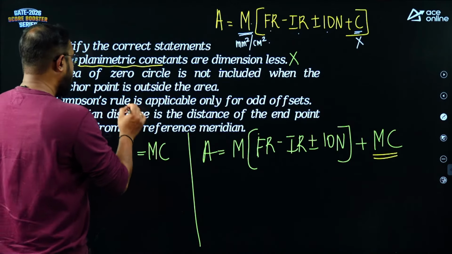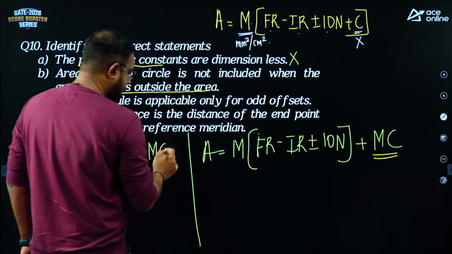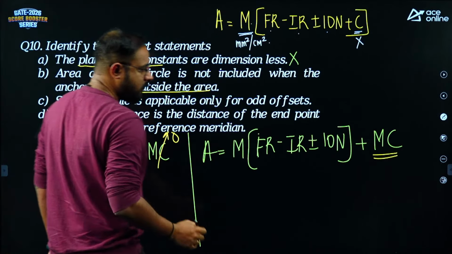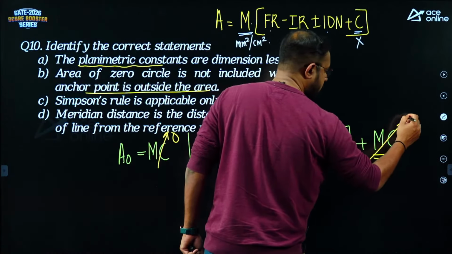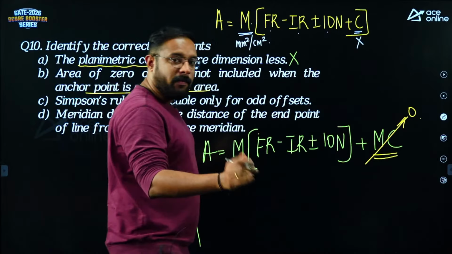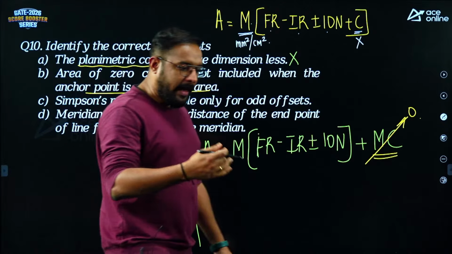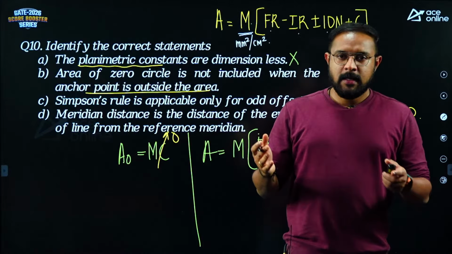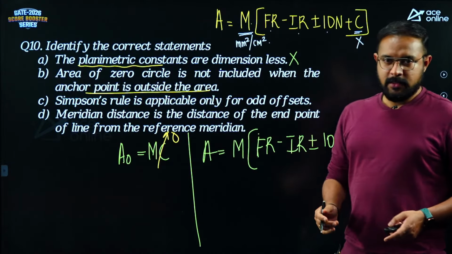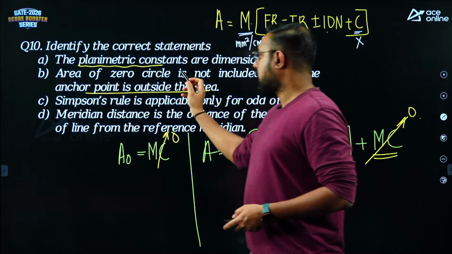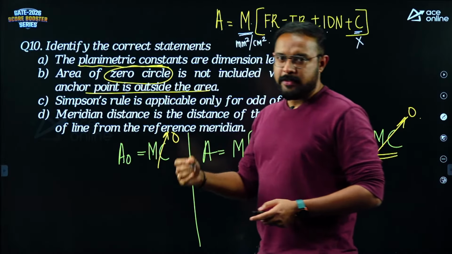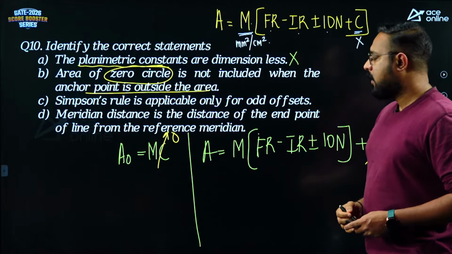But remember, whenever the anchor point is outside the area, the value of C will be taken as 0. So if the value of C is taken as 0, this entire area will be gone. Area of 0 circle will be gone. So remember, whenever the anchor point is outside the area, 0 circle area is not considered. So what is 0 circle? Right, what is the theory behind that? You can just go and find it out.